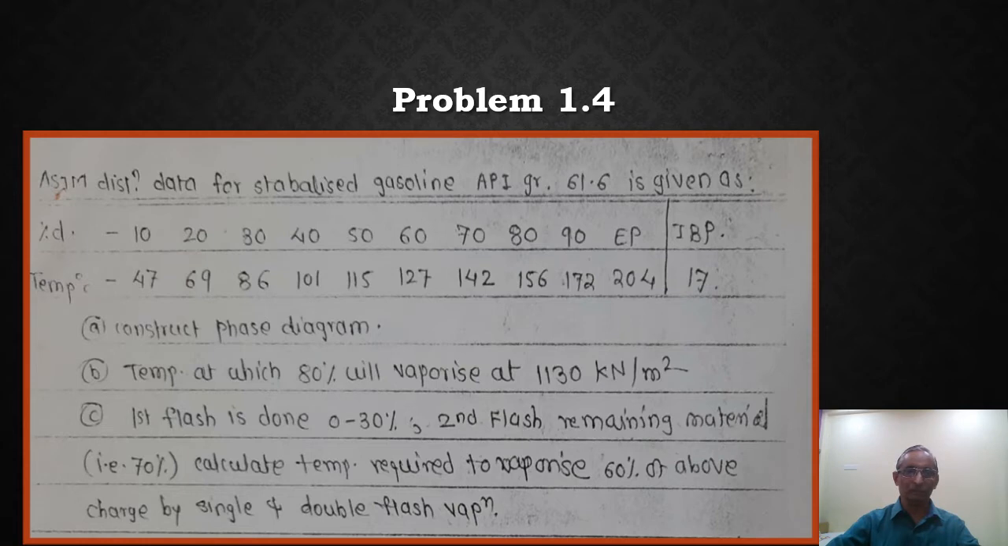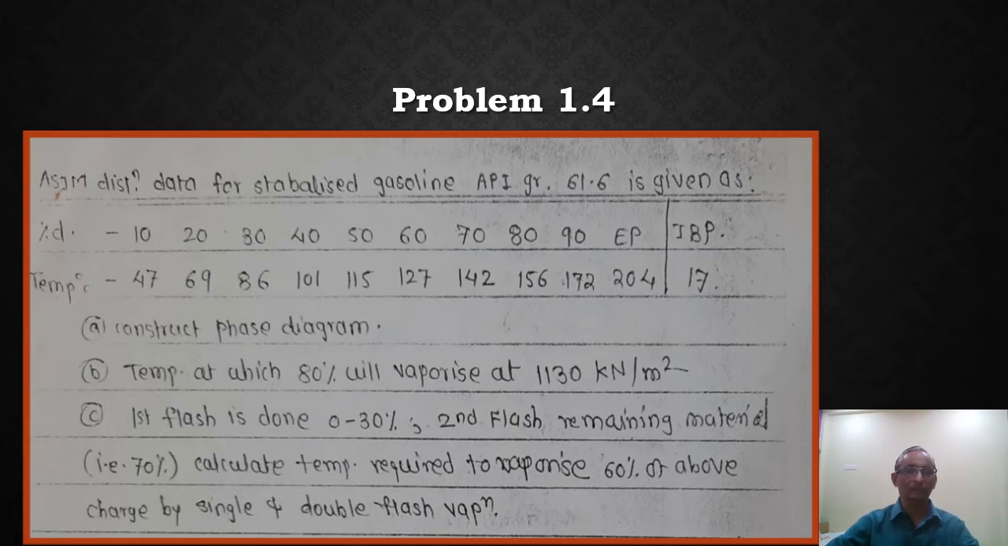In the phase diagram you are going to draw, some range is available. In that particular range, you have 1130 kilonewton per meter square. At 1130 kilonewton per meter square, you have the lines of 0%, 10%, 20% and so on. So you only have to report the temperature at 80% at this particular pressure, how much it is. That is the answer for part B.